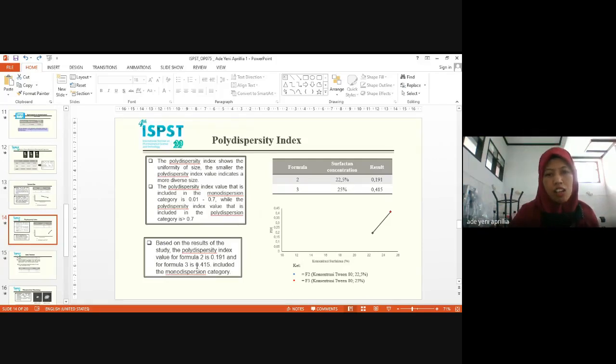Based on the result of the polydispersity index for Formula 2 and Formula 3, the value for Formula 2 is 0.171 and Formula 3 is 0.416, which includes the monodispersion category.